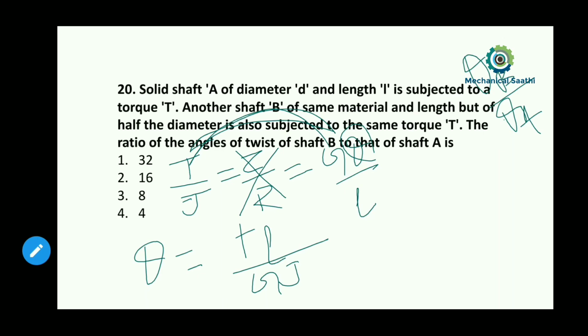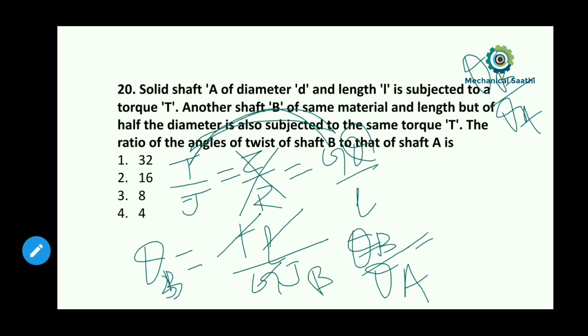This is theta B, and likewise we need to find theta B by theta A. Here, the torque is the same, so that can be cancelled. Length is also the same, so that is also cancelled. The material is also the same, so the modulus of rigidity will also cancel. We are only left with J, the polar moment of inertia.